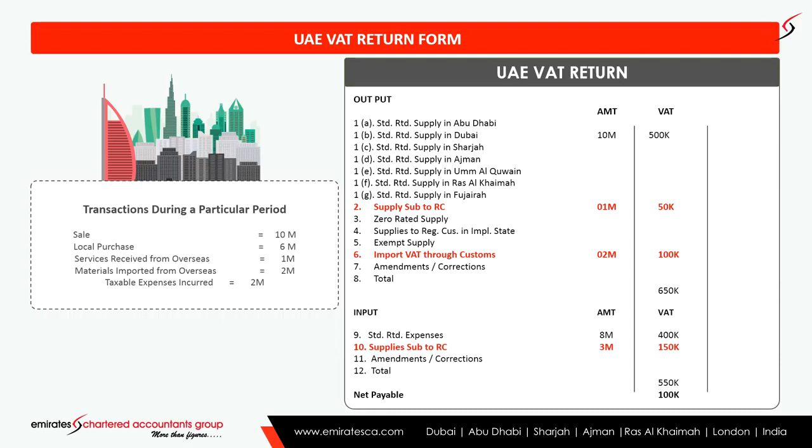Then the important point is 10, supplies subject to reverse charge mechanism. That is input credit on import of services as well as goods. That is a total of 3 million, and 150,000 is the input credit we can take. So the total value of input credit is 400 plus 150, which is equal to 550. The excess amount of the output, 650 minus 550, 100,000, is the net tax payable to the authority for